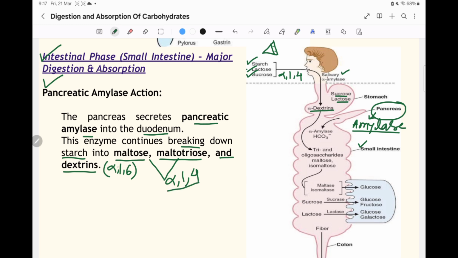Within dextrin, both alpha 1,6 and alpha 1,4 bonds are present. But alpha 1,6 is unbreakable by salivary amylase and pancreatic amylase. So for digestion of dextrin, we have to reach the small intestine.